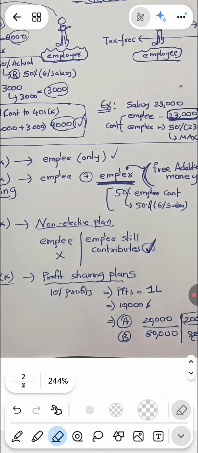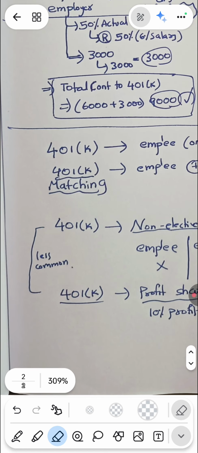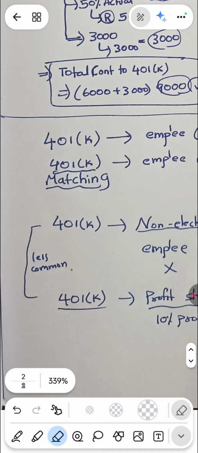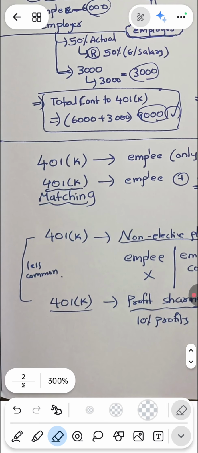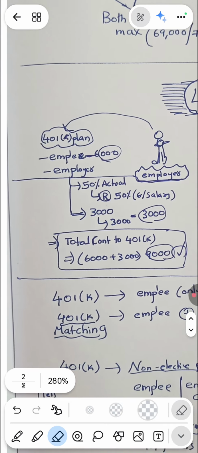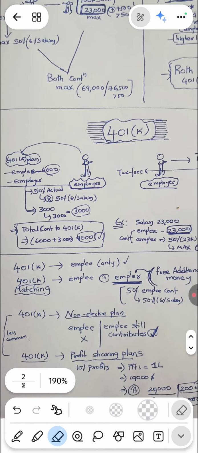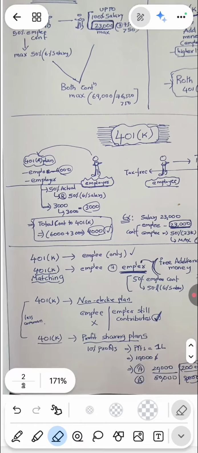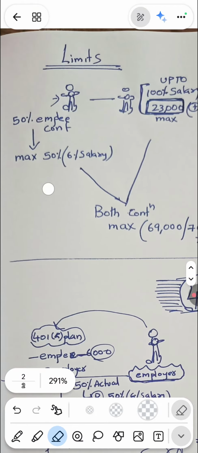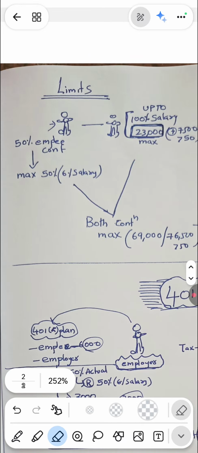But you know what, the third and fourth scenarios are least likely to happen in practical scenarios. The most common are the 401k and 401k matching plan, where both employee and employer contributions happen. Okay, so we have discussed the 401k plan and four types of 401k plans, and now we'll take the limits. Basically these limits keep changing every year based on inflation. You don't really have to remember them, but you should be aware of the limits.